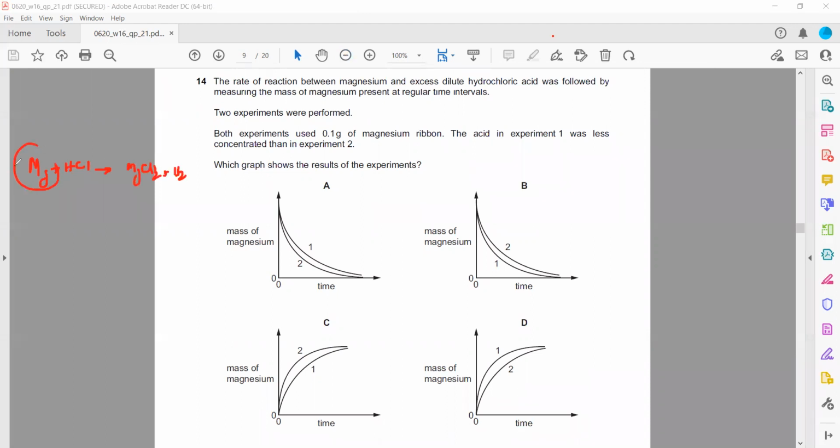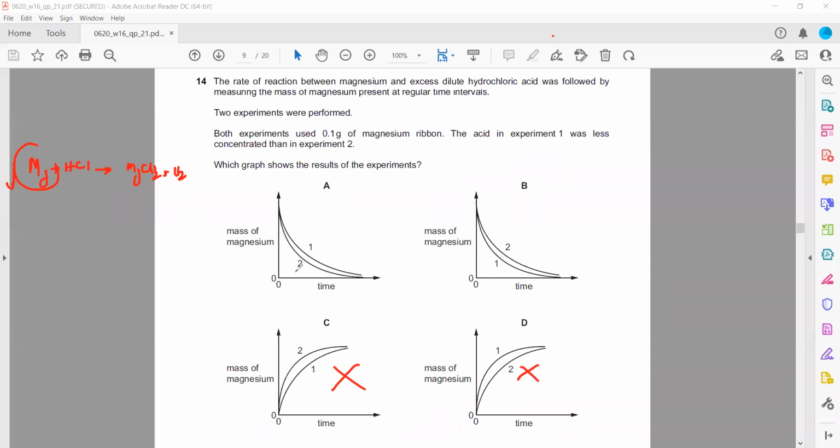Then we have two reactions, 1 and 2. One is a fast reaction. In option A, experiment 2 is fast and experiment 1 is slow. In option B, experiment 1 is fast and experiment 2 is slow.